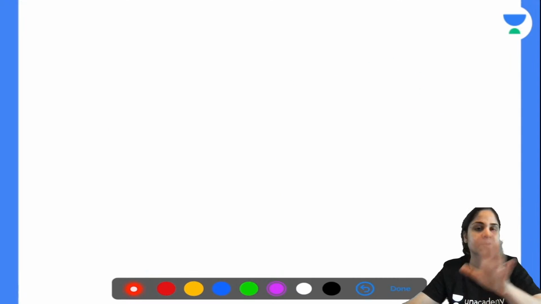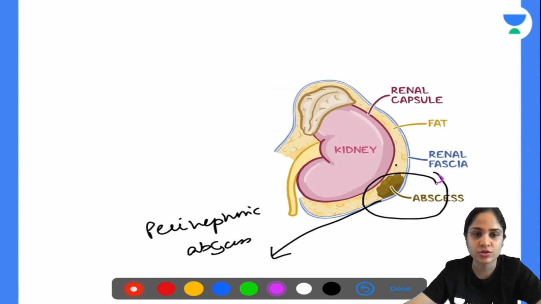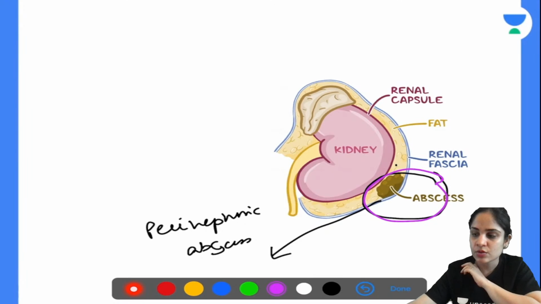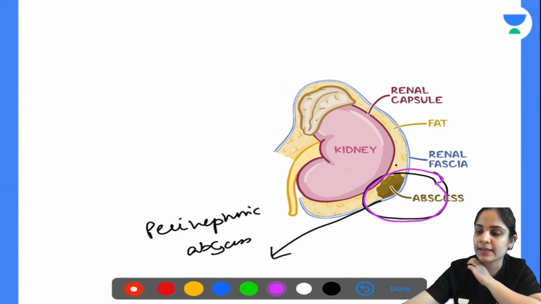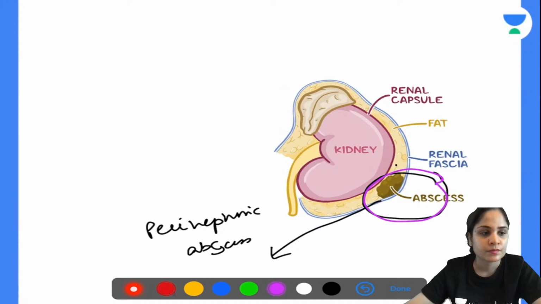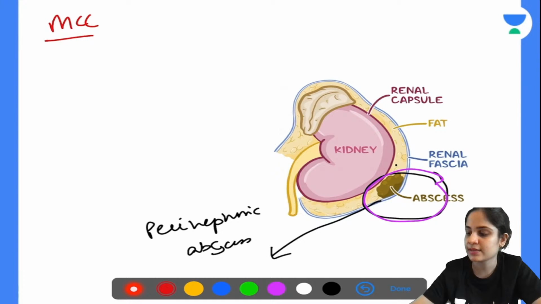So perinephric abscess is present outside the kidney. It is not present inside the kidney. It's not inside the pelvicalyceal system, cortex, medulla, nowhere. Outside the kidney, in between the capsule and the kidney. So what is the most common cause of a perinephric abscess? Where does it develop from? Any idea? Common causes of perinephric abscess, guys?